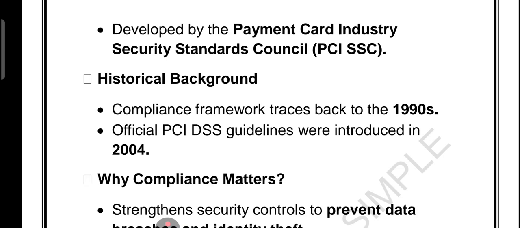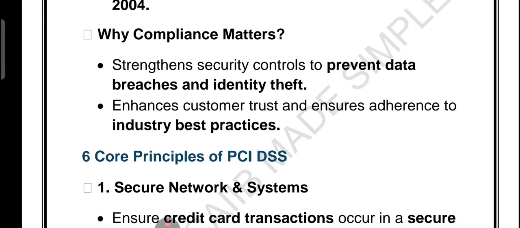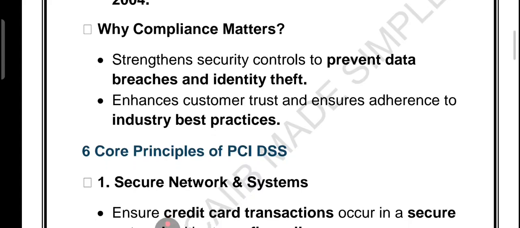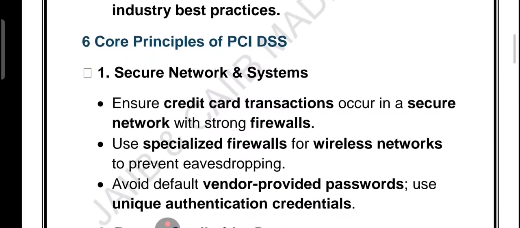So PCI DSS is the global security standard for card payment. It protects the cardholder data from fraud. It is not a law but mandatory for businesses handling cards. And it was created in the year 2004 by the top card networks under PCI DSS. Now the question is, why does compliance matter? Basically simple. It protects us from data breaches, fraud and identity theft. And when businesses follow it, customers feel safe and it builds trust. Now let's look at the main core principles of PCI DSS. Six there are. First one is a secure network and system, which means credit card payment must run on a secure network with a strong firewall, right?